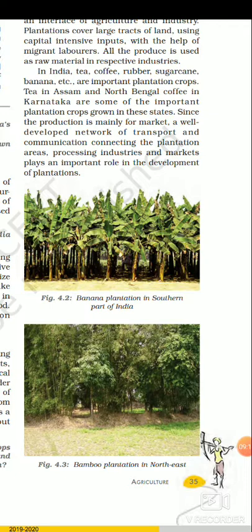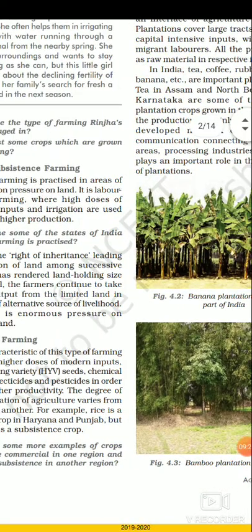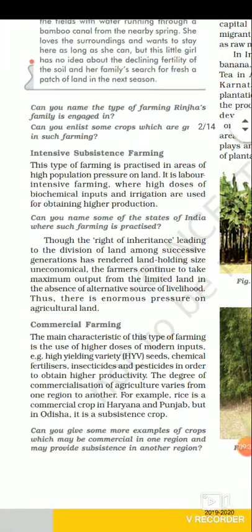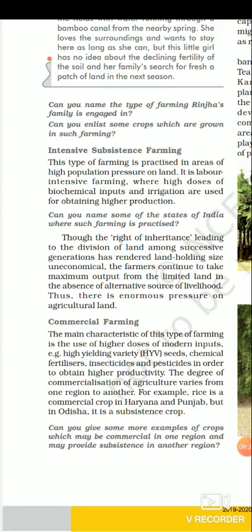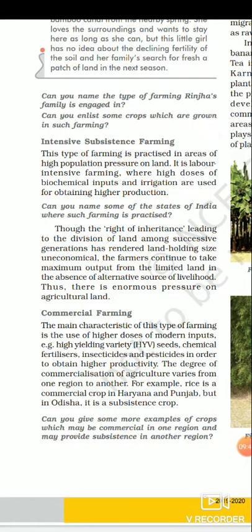Dear students, as you know, India is an agriculturally very important country. The main occupation of our people is agriculture. That is why agriculture comes in the primary sector. So there are different types of farming followed in our country according to the land, the soil, and the climate. The first type is called primitive subsistence farming.